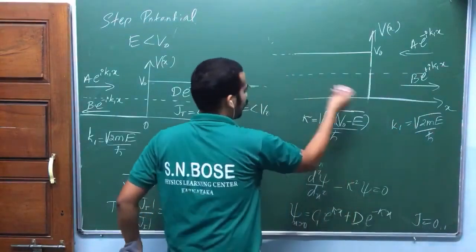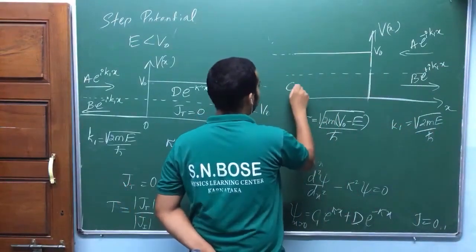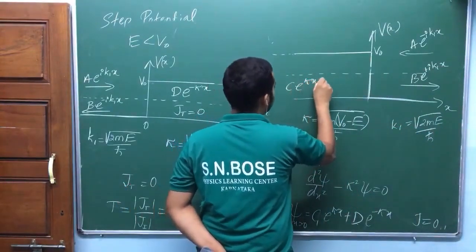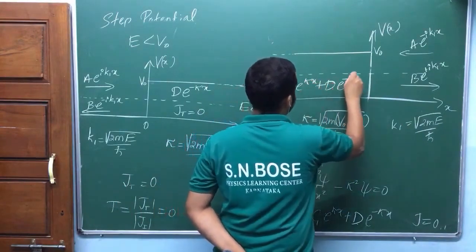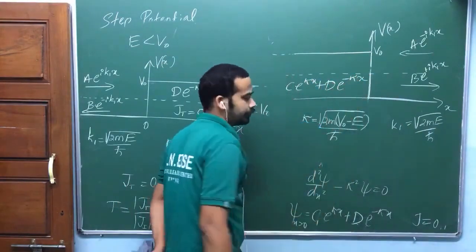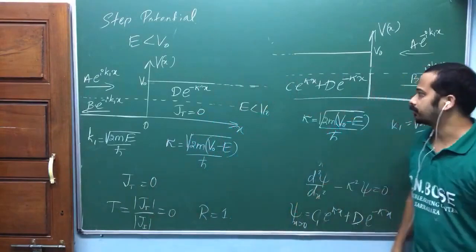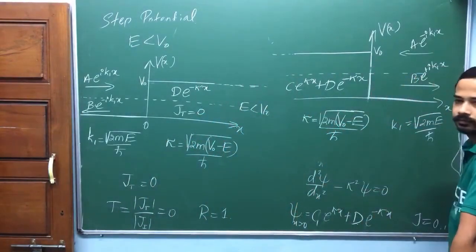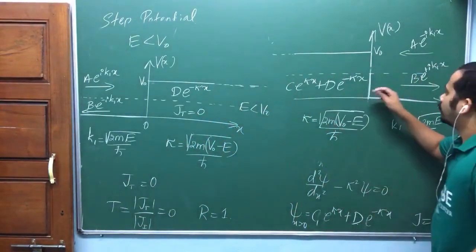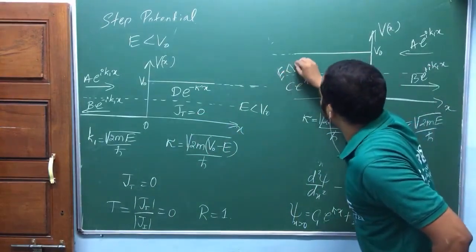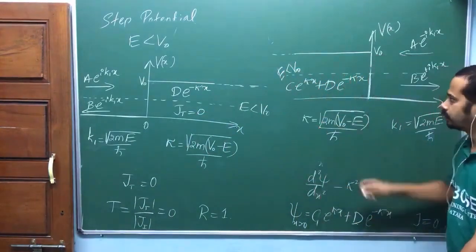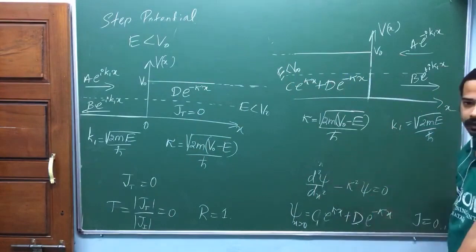Again, here if you solve the Schrodinger equation, you will get C e power kappa x plus D e power minus kappa x. Which one you remove, which one you keep? Quickly tell me. Energy less than V naught, this is the solution where kappa is defined like this.